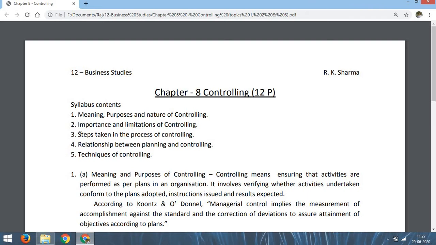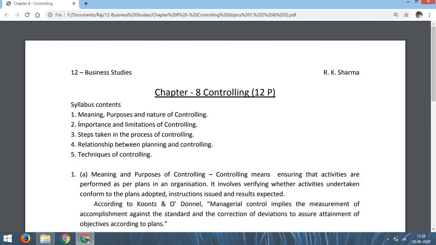And topic number 3 has only one topic, that is steps taken in the process of controlling. Topic number 4 is concerned with the relationship between planning and controlling. So here we shall discuss what is the relation between planning and controlling. And number 5, the last topic, is techniques of controlling. How do we control? So these are the total 5 topics to be covered in this chapter of controlling.